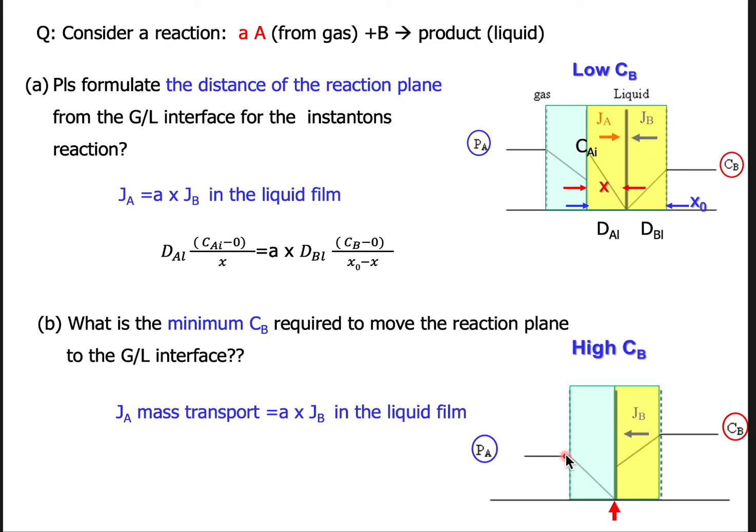And as you know, for JA you use the transport coefficient, kg times pA minus 0. And JB will obey a times diffusivity times the concentration gradient. So based on this, you can get the CB. You know the minimum CB, okay?